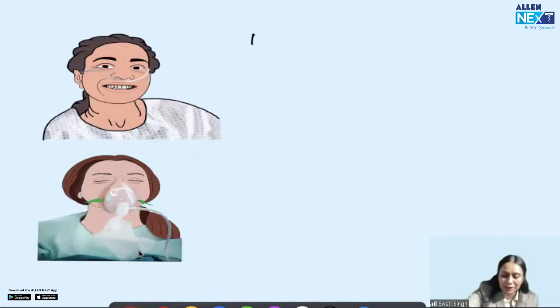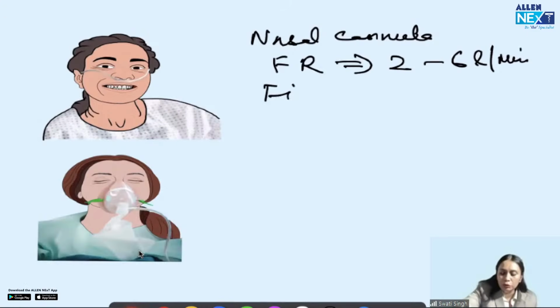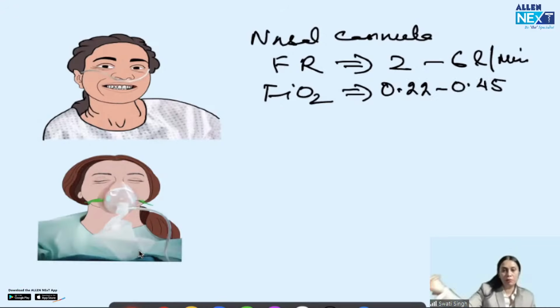This is a simple nasal cannula. What is the flow rate we have to keep in this? We start with 2 liter to 6 liter per minute, asked in exam. And what is the FiO2 achieved if the patient has a normal breathing pattern? From 0.22 to 0.45. So these three questions, potential question.